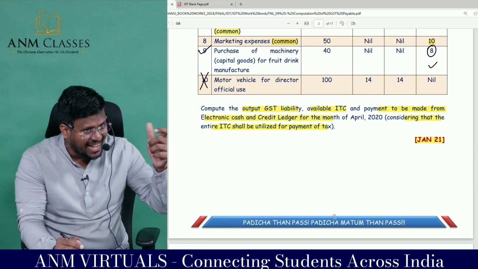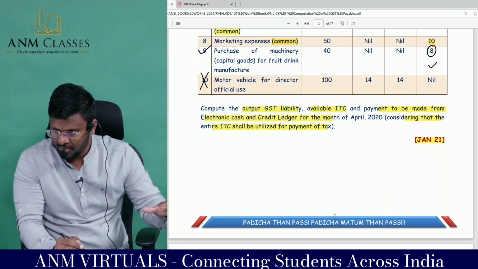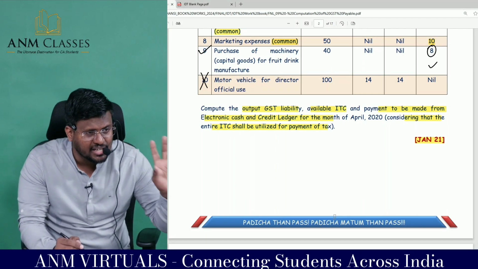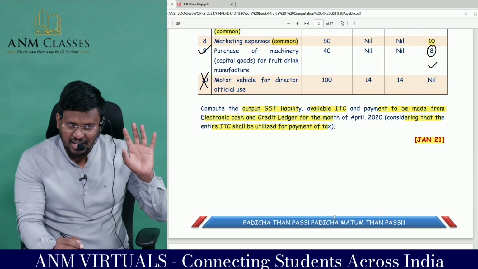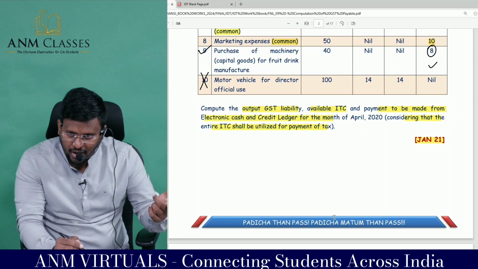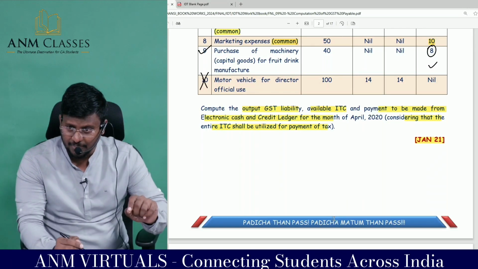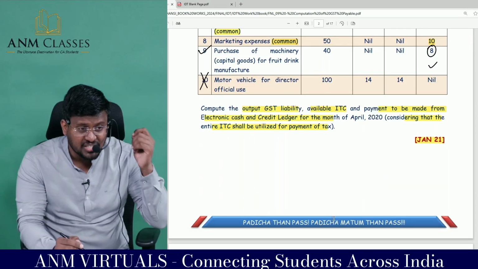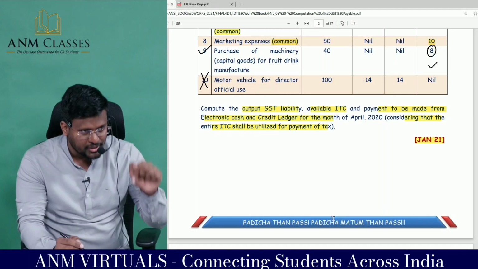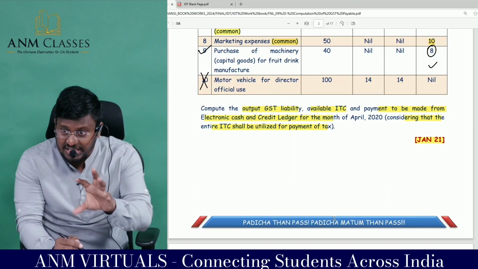That's what indirectly they are mentioning in the bracket. Sir, if certain conditions are satisfied, you can't enjoy 100% balance available in the electronic credit ledger. I know your brain will be searching for that. After this question, go there, revise that part.